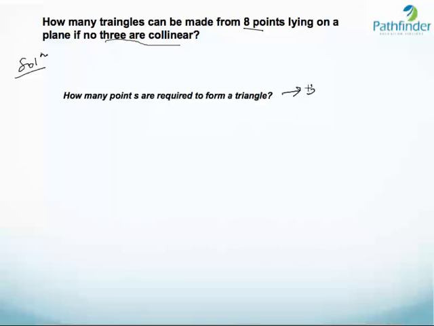Obviously, to form a triangle, we need 3 vertices or 3 points, and if we have randomly placed 3 points in a plane, you can always draw a triangle that passes through these 3 points, as you can see here. And these 3 points could have been placed in just about any fashion on a 2D plane. So how many triangles can be made from 8 points? Obviously 8C3. So essentially this is a similar question to the previous one, with the exception that here instead of selecting 2 points, we had to select 3 points.